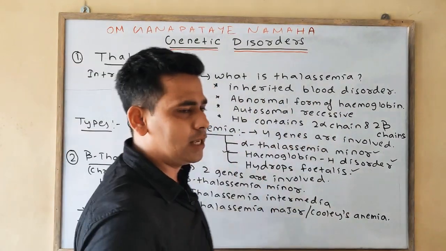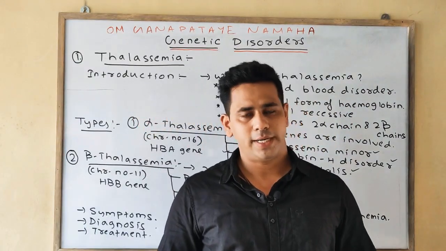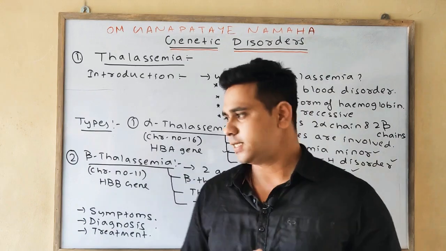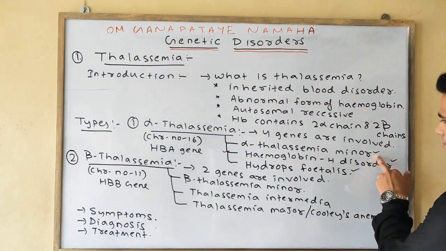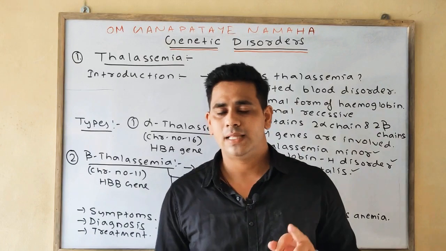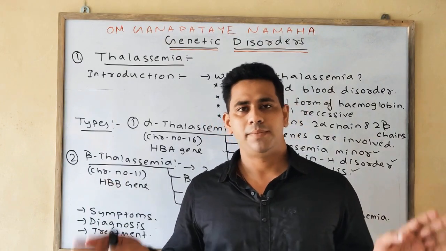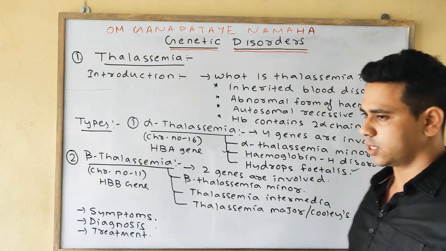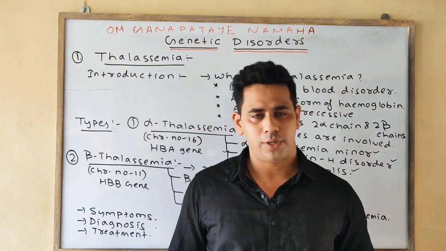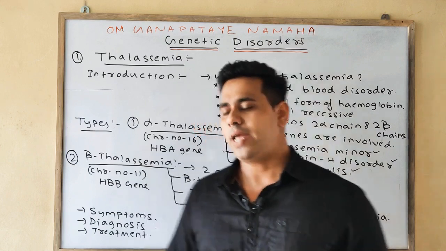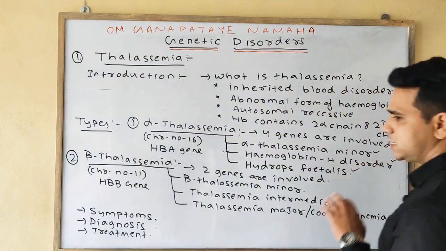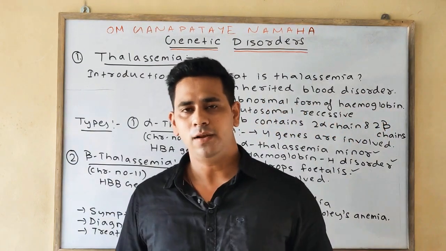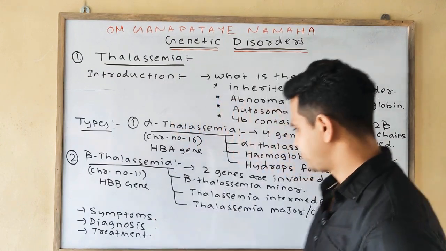Alpha thalassemia minor: if 2 genes are mutated or deleted, then it is alpha thalassemia minor, and in this case no noticeable symptoms are seen. Next, hemoglobin H disorder: if 3 genes are mutated or deleted, then that case is hemoglobin H disorder. In this, the signs and symptoms seen are moderate to severe.